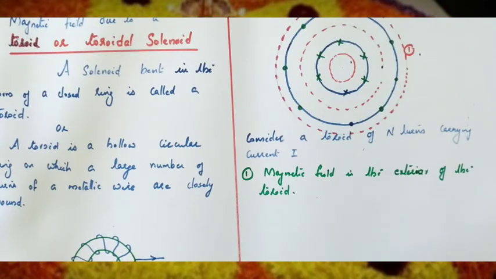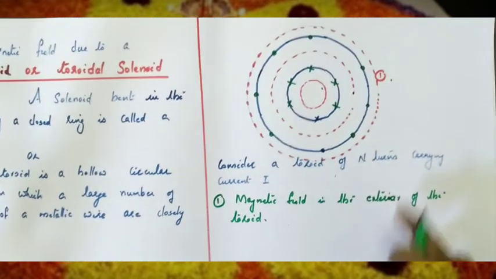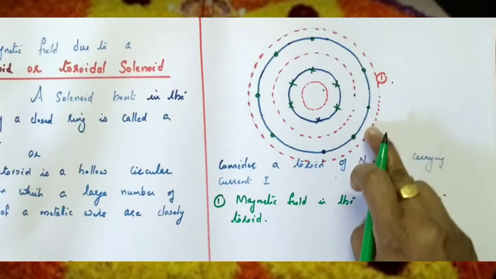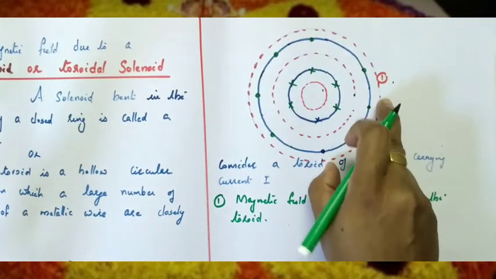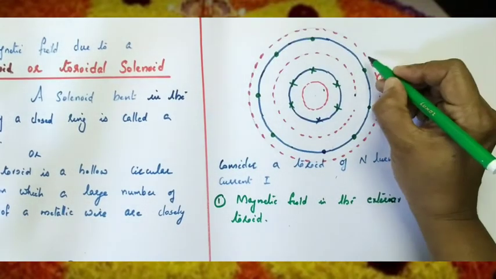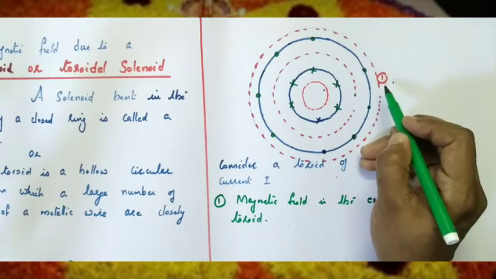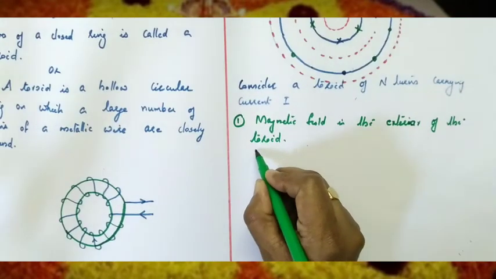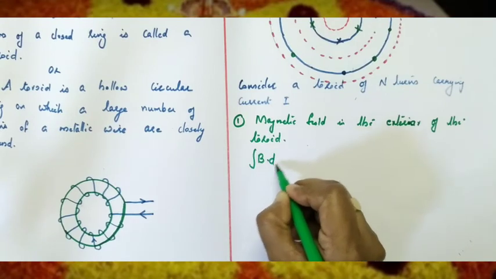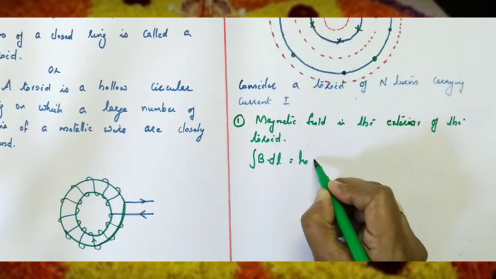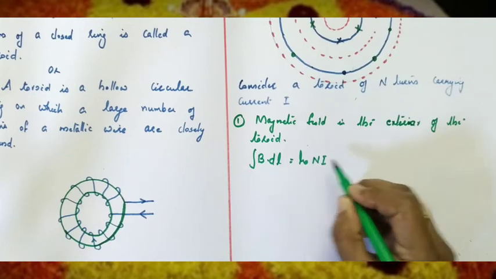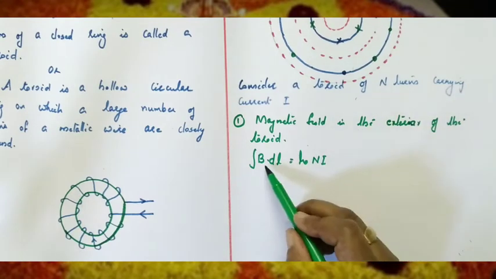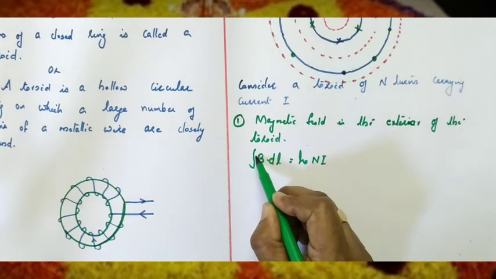So in order to find the magnetic field in the exterior region using Ampere's circuital law, we can assume a closed Amperian loop. Here this is an Amperian loop passing through the point where we have to find the magnetic field. We know the closed integral of B dot dl is equal to mu 0 I. Since the toroid has N turns, integral B dot dl equals mu 0 NI.